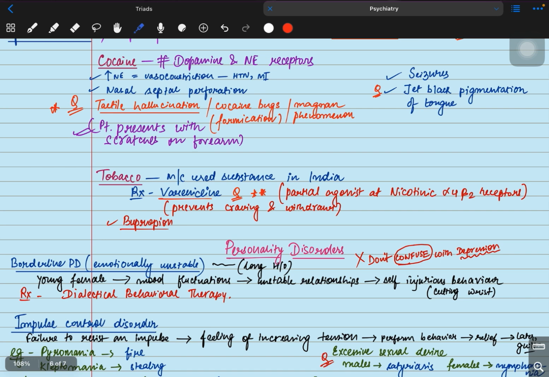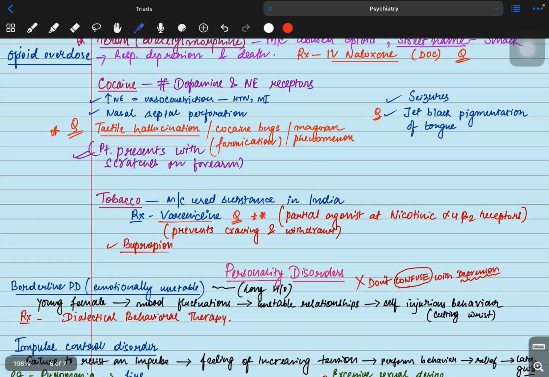Now coming to cocaine. The mechanism of action is that it blocks the reuptake of dopamine and norepinephrine. So if norepinephrine is increased, it will cause vasoconstriction. And if vasoconstriction is happening, we will have symptoms like hypertension and myocardial infarction. Also, people snort cocaine with their nose, so nasal septal perforation will occur due to ischemia.